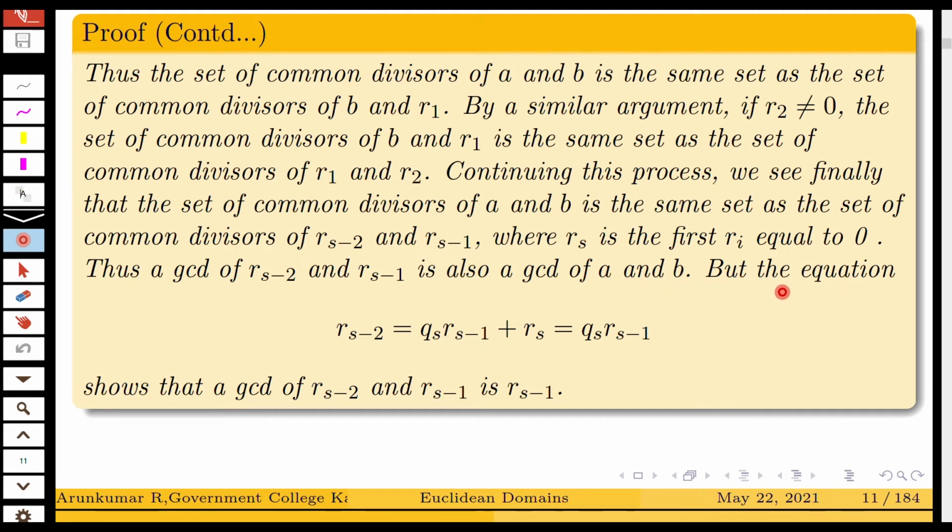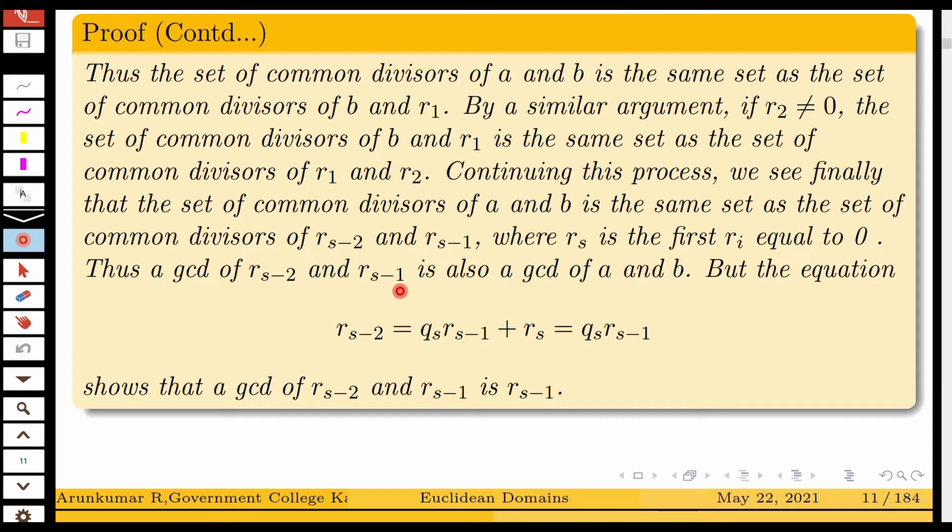But the equation Rs minus 2 equals Qs into Rs minus 1 plus Rs, and you know that Rs is 0, so this is equal to Qs into Rs minus 1, shows that the GCD of Rs minus 2 and Rs minus 1 is Rs minus 1. So from this, the GCD of A and B is the GCD of Rs minus 2 and Rs minus 1.